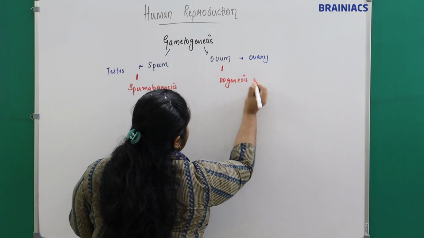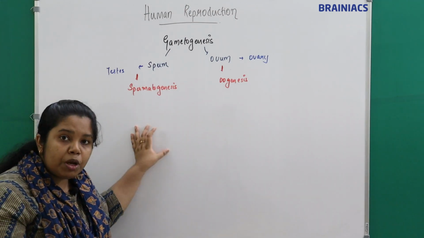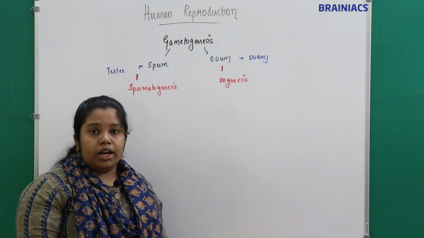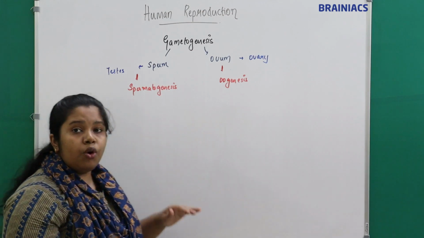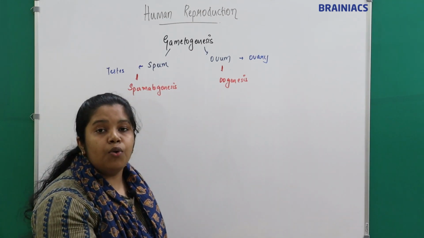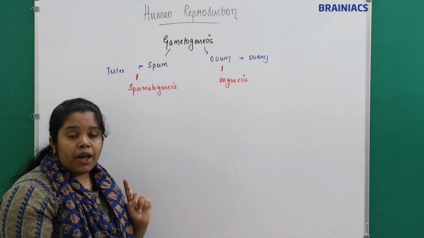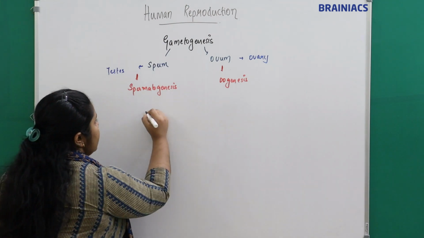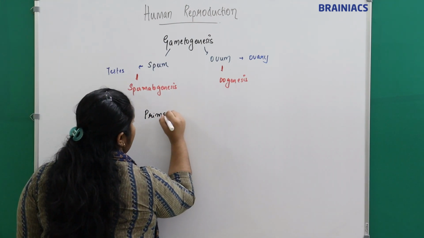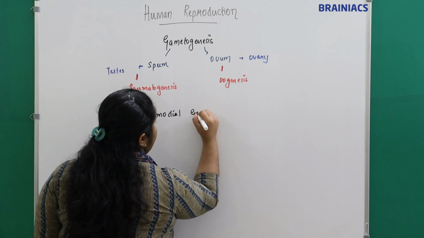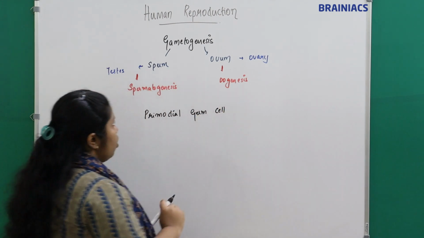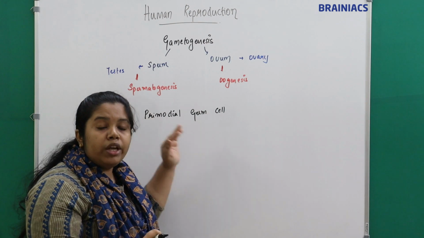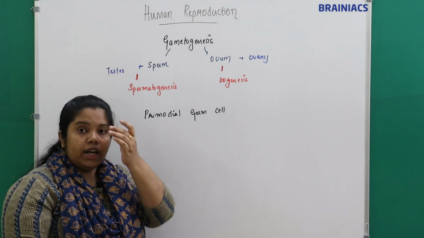Okay, oogenesis. So in humans we need to see how spermatogenesis occurs and how oogenesis occurs. But before going into them, I want all of you to know an important point. The sperms or ovum, whatever the gamete is, it is produced from a single cell. What is that cell? It is the primordial germ cell.